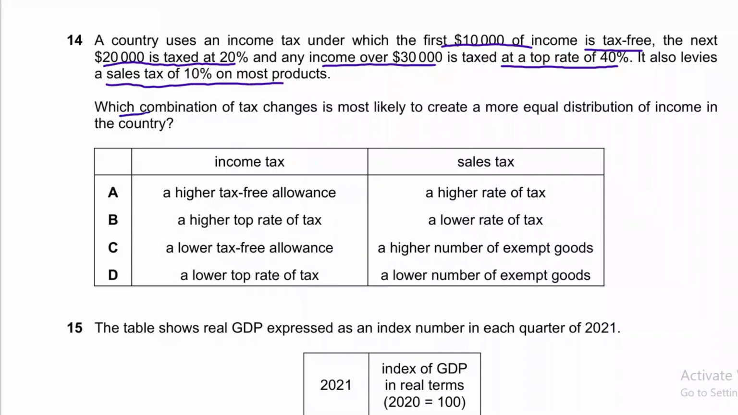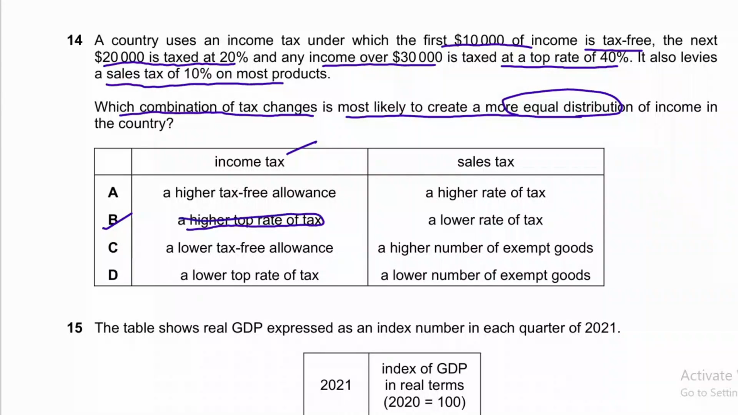So what is the requirement? Which combination of tax changes is most likely to create a more equal distribution of income in the country? Keep in mind, for a more equal distribution of income, tax should be higher on the top income earners. So option B will be the correct answer because it is a kind of progressive tax. A higher top tax rate means people who have high income should be taxed more as a percentage of income. So the tax percentage on high income earners is high, so their disposable income will decrease, and the tax on low income earners will be low and their disposable income will rise.